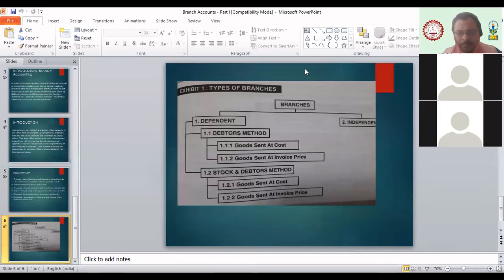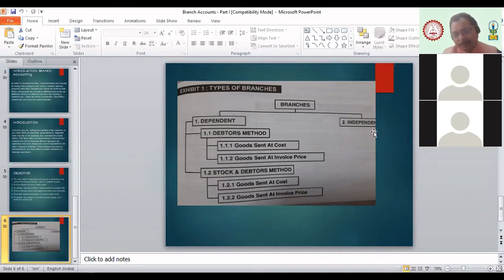Come on. The dependent branch depends upon the head office and independent records its own accounts by itself. Okay, independent. Okay, very good. But just see, a dependent branch is the branch which is dependent on the head office for its every transaction or every need. Even the books of accounts are maintained by the head office only in the case of a dependent branch. But in case of an independent branch, each and every independent branch does the accounting separately.